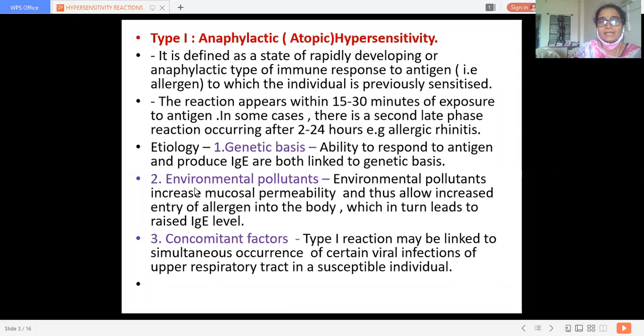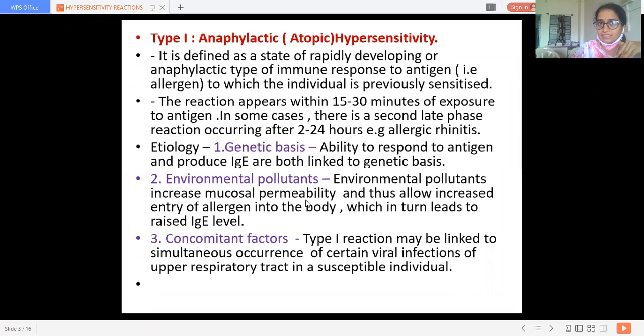Now the second is environmental pollutants. Environmental pollutants increase mucosal permeability. If anything enters our body, the mucus discharge increases to wash it away, as the body's first line defense mechanism.